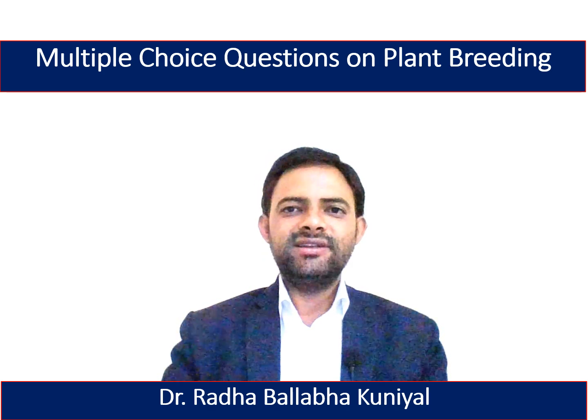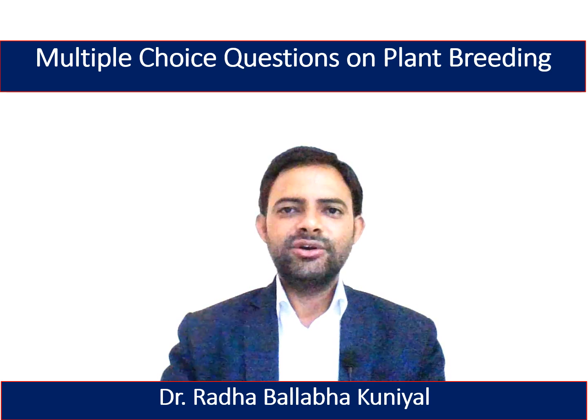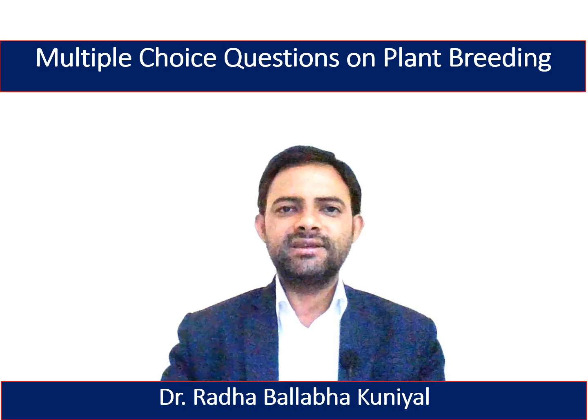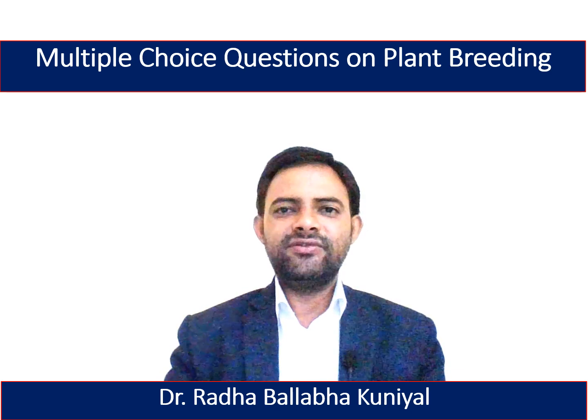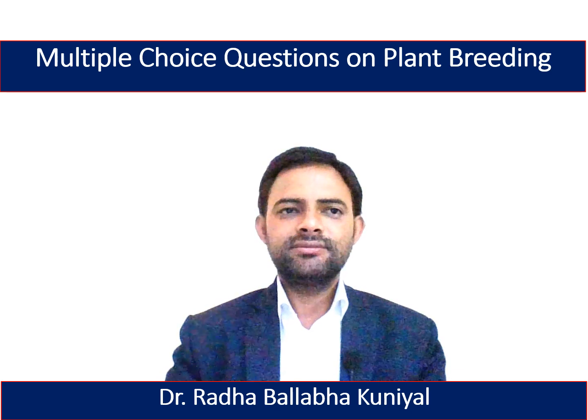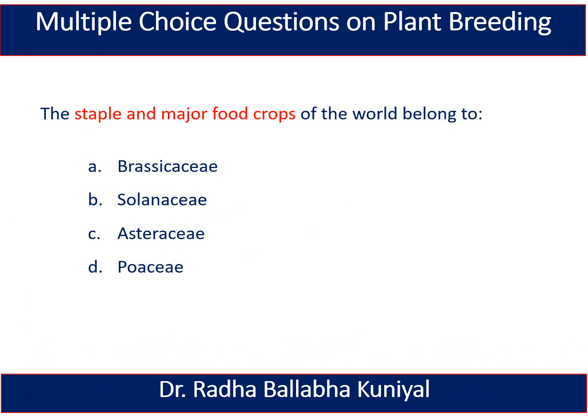Today in this session, we will see some important multiple choice questions with their answers from plant breeding. I hope these questions may be helpful to you. Now, let's start. Here, the first question is, major food crops of the world belong to Brassicaceae, Solanaceae, Asteraceae or Poaceae? And here, the right answer is Poaceae.